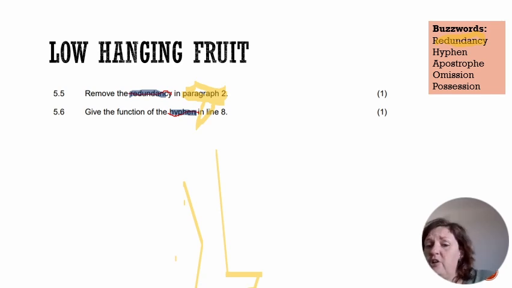If you want to go and look at the word, you can verify that it's correct, and you can even tell me whether it's a compound noun or a compound adjective. But that's dangerous because then you might get it wrong. Whereas if you just say compound word, you're going to get your mark. So a hyphen is to form a compound word, and it's always inside a word. So it joins two words to form a compound word.